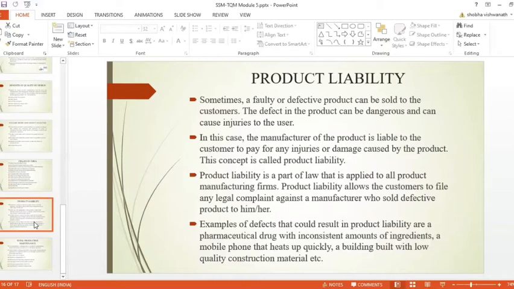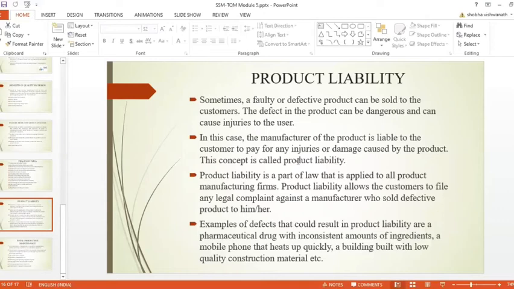In this case, the manufacturer of the product is liable to the customer to pay for any injuries or damage caused by the product. This concept you can call as product liability. Any defect in the product can be dangerous or cause injuries to the user or customer.